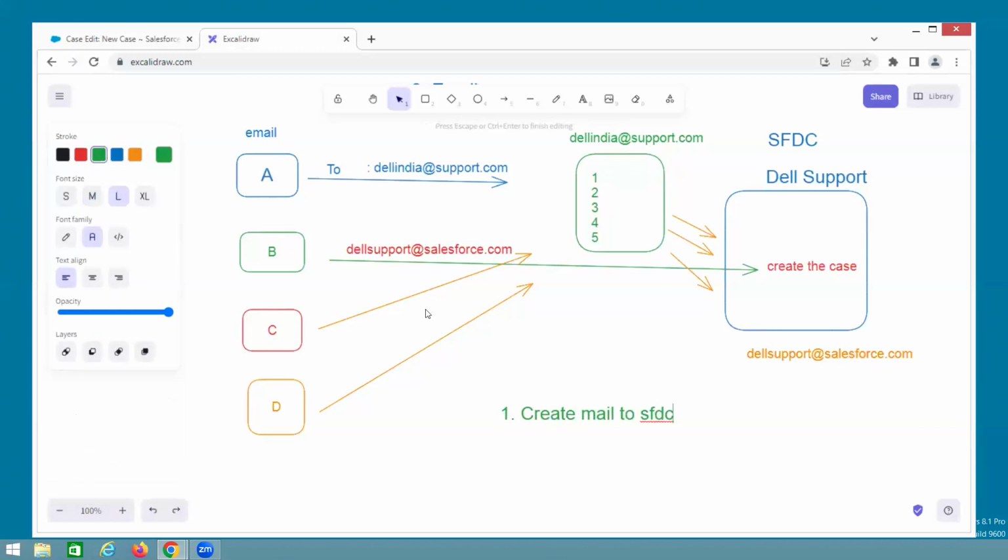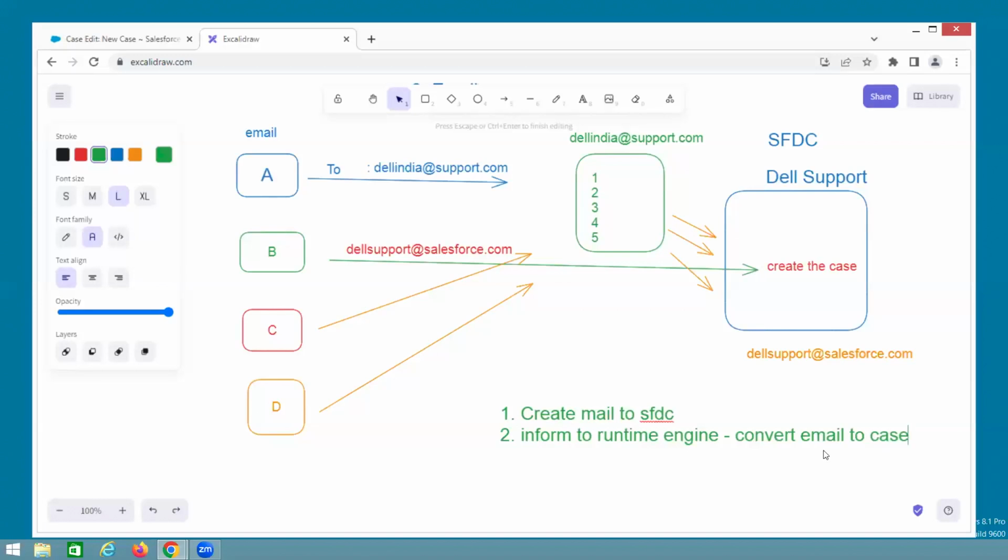Salesforce, SFDC, salesforce.com. Then second one, inform whom? Runtime engine. What? Convert email to case. Whatever email is coming, you can convert to case.